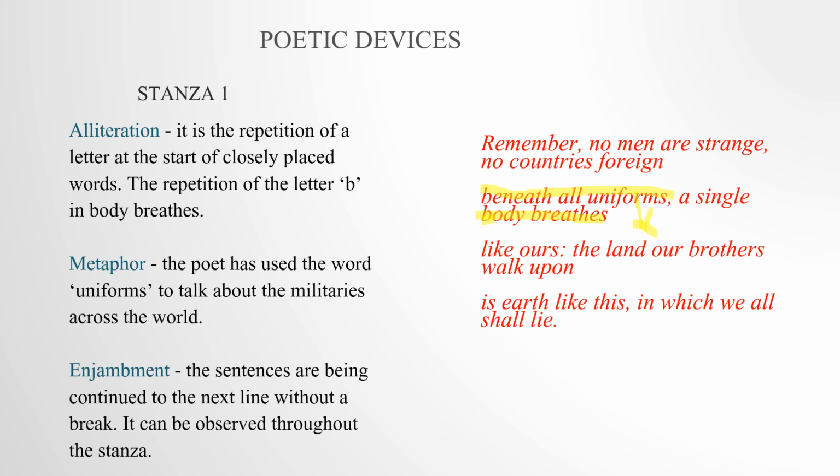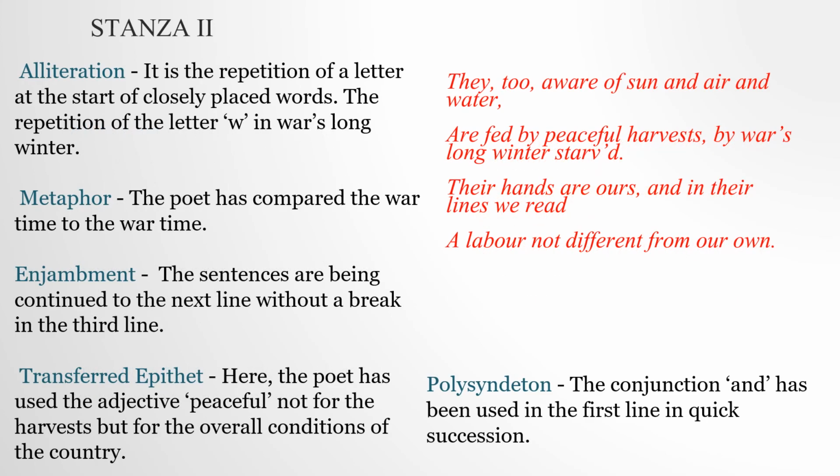Okay, good. Now coming to the second stanza. Here in the second stanza there is the poetic device alliteration. You can see that winter and war, right here the letter W has been repeated more than once. Alliteration is when there is a repetition of a letter in two closely placed words. Okay, so this is the alliteration.